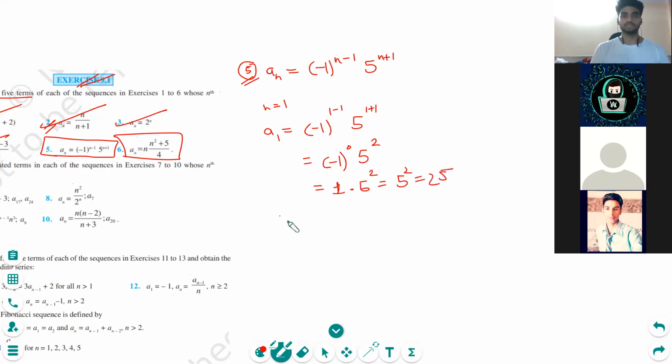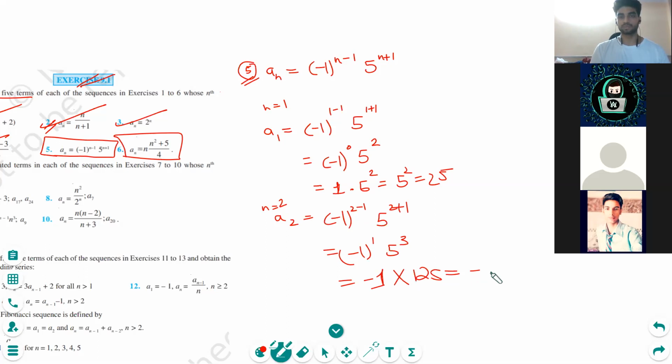So I guess this question is also easy. I thought there may be some confusion because of this power, but there is absolutely no confusion. So this is 2 plus 1, so this is -1 raised to power 1 and 5 raised to power 3. So this will be -1 and 125, which will be -125. In a similar fashion, you can find these and this as well. This is not difficult. Okay.